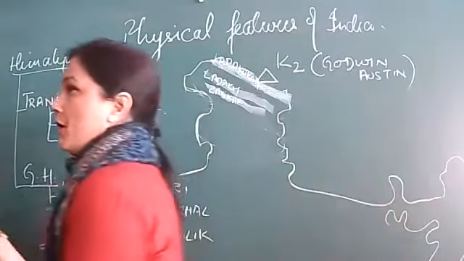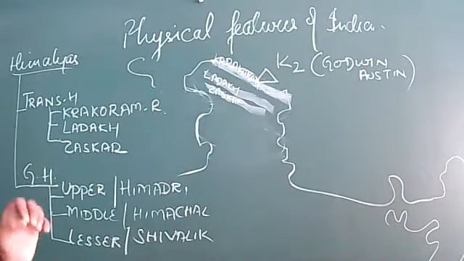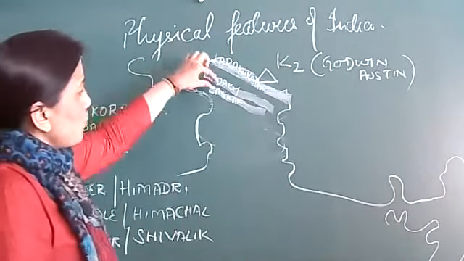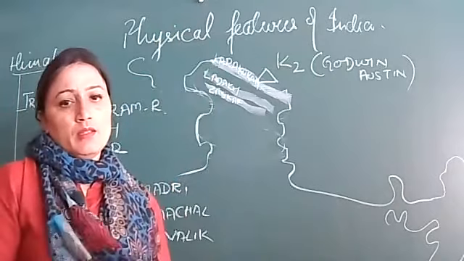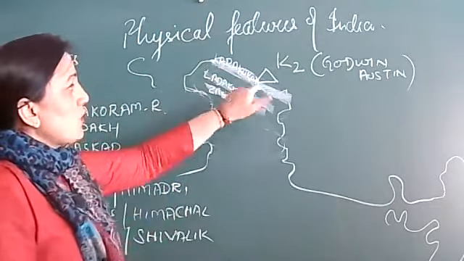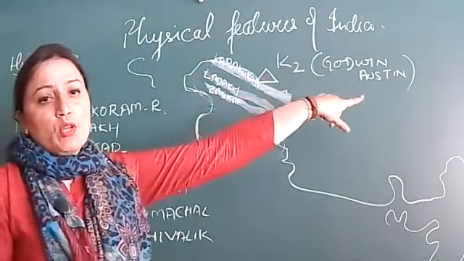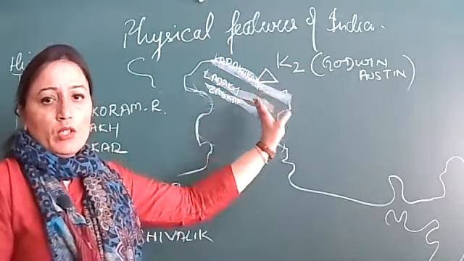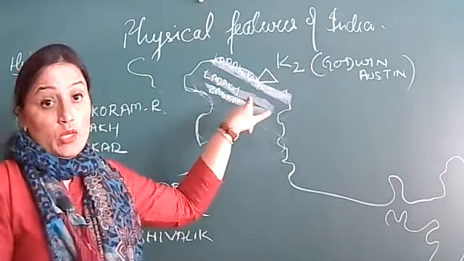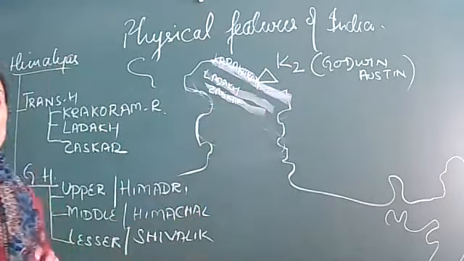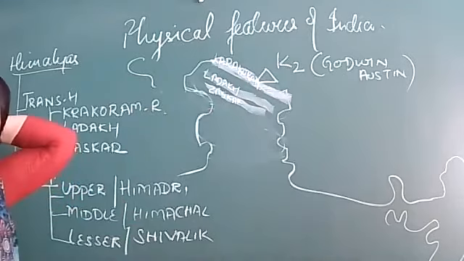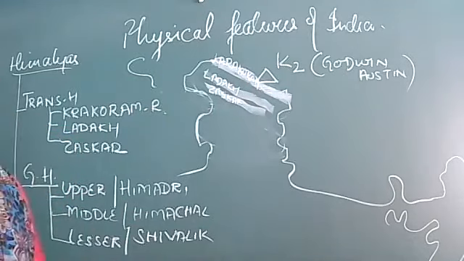First Karakoram, below that Ladakh, below that Jhaskar, and you can see all these three ranges run parallel to each other. Importance of Karakoram: K2, also known as Godwin Austen, is situated here. Below that we have Ladakh, the coldest city of India is situated here. Below that Jhaskar, and Jhaskar river flows through it. So that's why this range is also important.